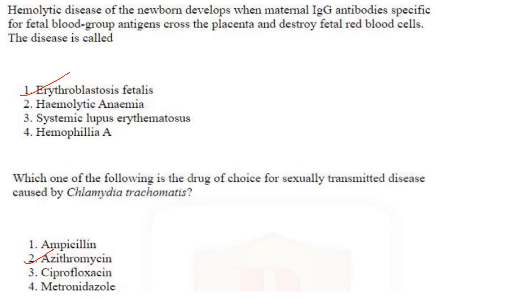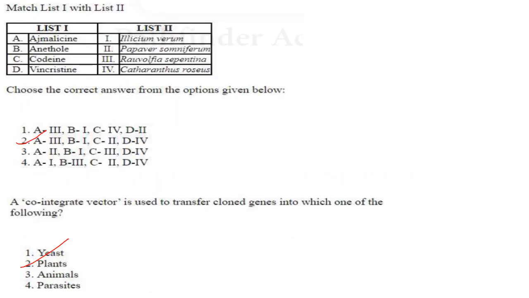Next one. Hemolytic disease of the newborn develops when maternal IgG antibodies specific for fetal blood group antigen cross the placenta and destroy fetal red blood cells. The disease is called erythroblastosis fetalis. Answer is option 1. Then next one. Which one of the following is the drug of choice for sexually transmitted disease caused by Chlamydia trachomatis? So it is azithromycin. Answer is option 2.